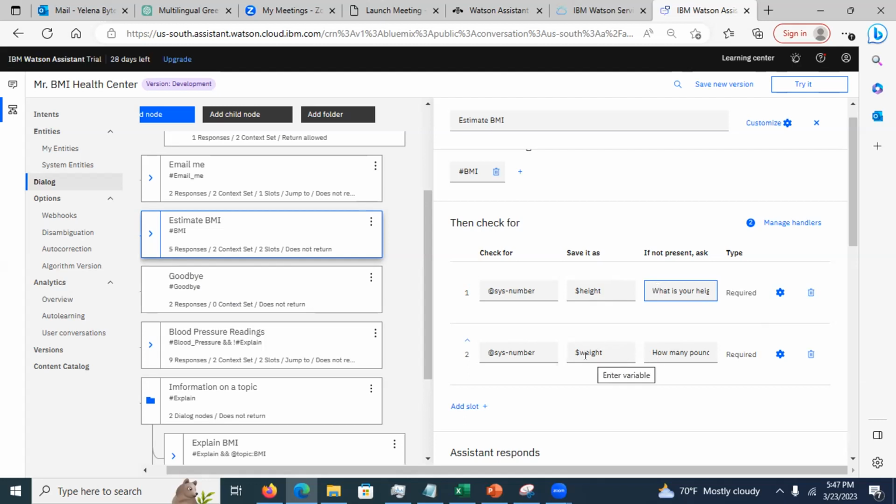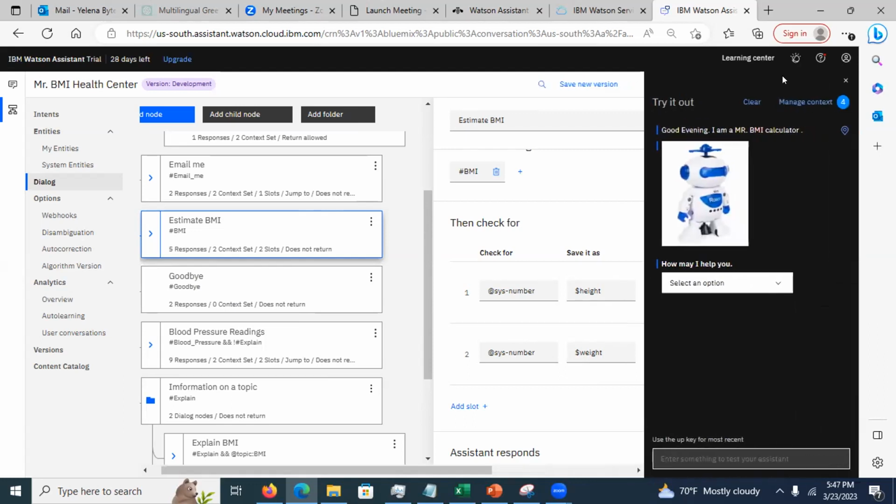But of course, I should be able to quit the conversation at any time. So it's possible to go back to the goodbye note, or I can ask a side question, like what's BMI, things like that. Okay. As you're working on it, you're going to use this try it thing. Manage context is going to be your friend.